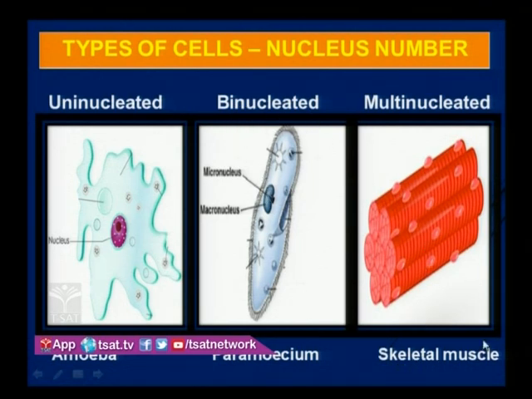If you see the skeletal muscle cell, each cell has many nuclei. That's why that one is called multinucleated. Hence, on the basis of nucleus number, cells are divided into three types: uninucleated cell, binucleated cell and multinucleated cell. Let us discuss the nucleus structure.